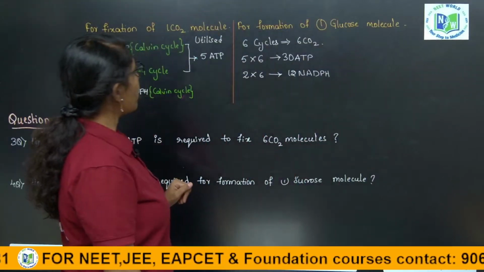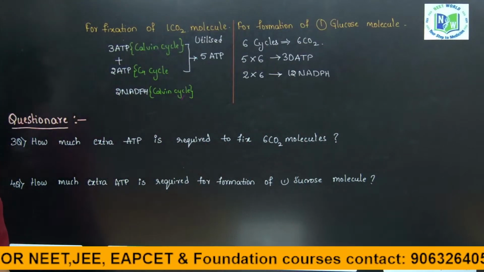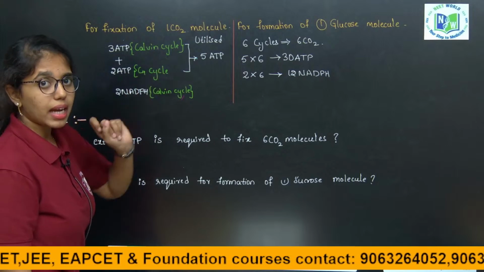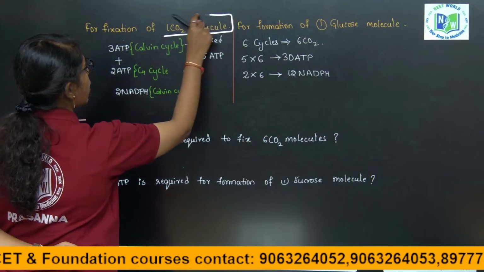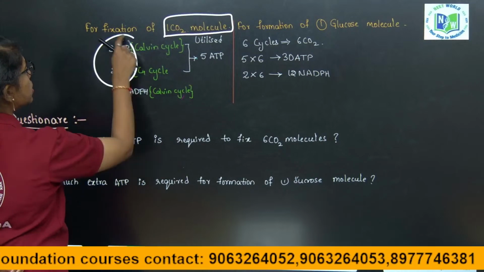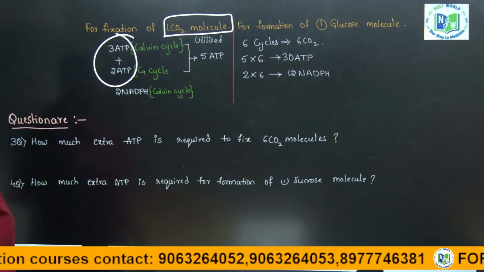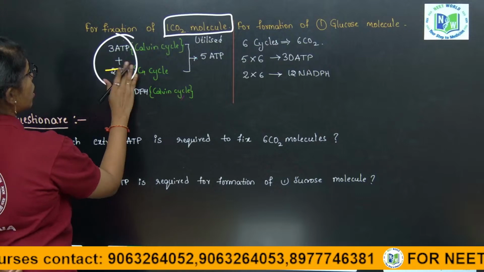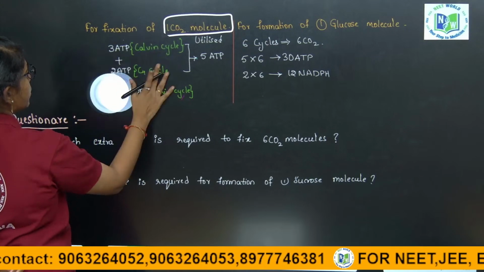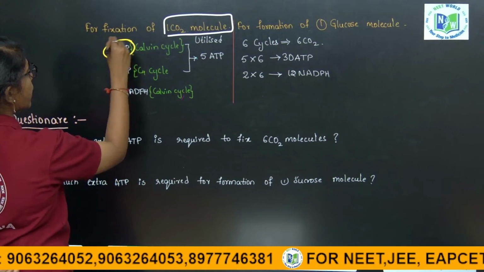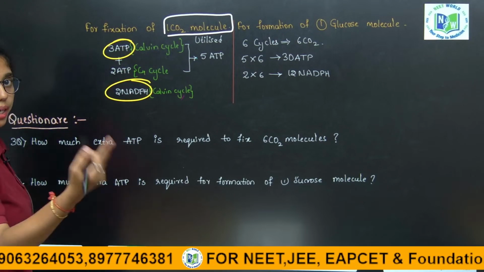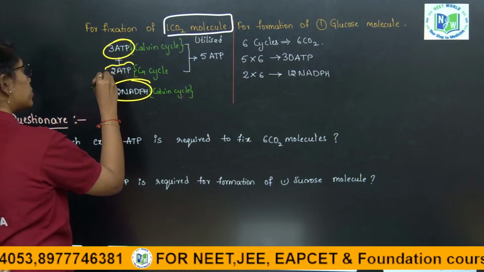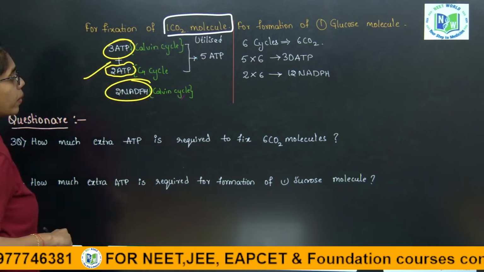If you look into the bioenergetics, for fixation of 1 carbon dioxide molecule, 3 ATP and 2 NADPH are required by the Calvin cycle. But in the regeneration step of the C4 cycle, extra 2 ATP is taken.